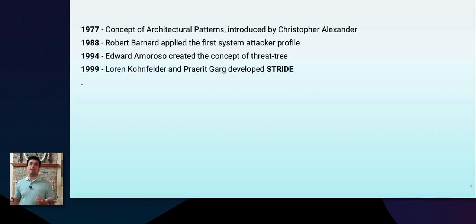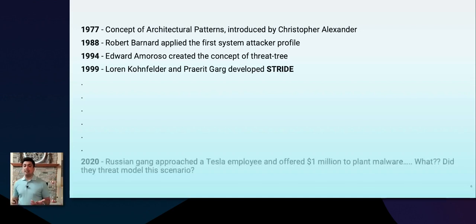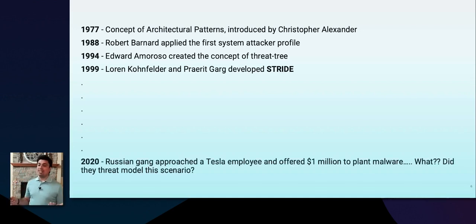And then the time kept on passing by. And then in 2020, we had a Russian gang approaching a Tesla employee and offering $1 million to plant malware. Well, what has that got to do with the history of threat modeling? Well, that's what the threats are. And did they threat model for this scenario? We're going to see a lot of different ways the threat models can be built and threats can be dealt with in this talk today. You'll be able to see how threats can be analyzed and how threat modeling can be performed just by looking into Terraform code.